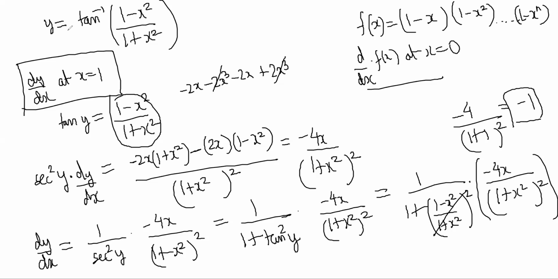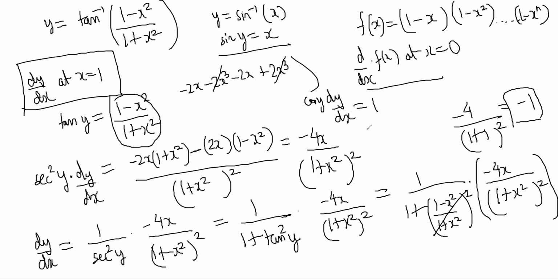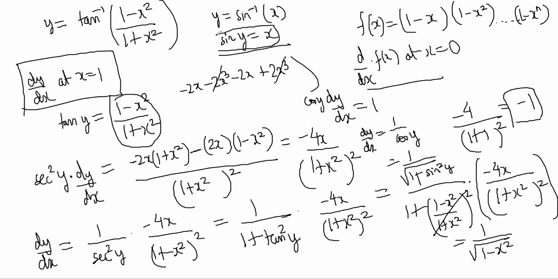So whenever you get a tan inverse, sine inverse, cos inverse and all, the standard thing to do is take that same thing: sine y is equal to x. Differentiate this. So this becomes cos y dy by dx is equal to 1. Dy by dx is equal to 1 by cos y. Now write cos y in terms of sine: root of 1 minus sine square y, and 1 minus sine square y will become 1 minus x square. Sine y was x. So dy by dx of sine inverse x is equal to 1 by root 1 minus x square.